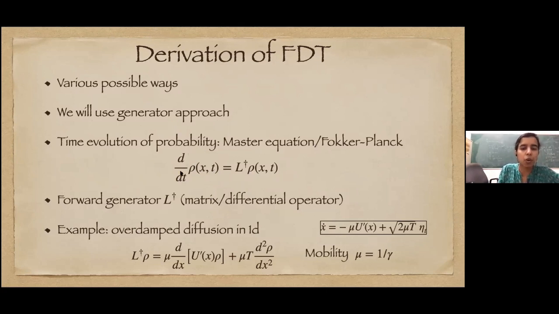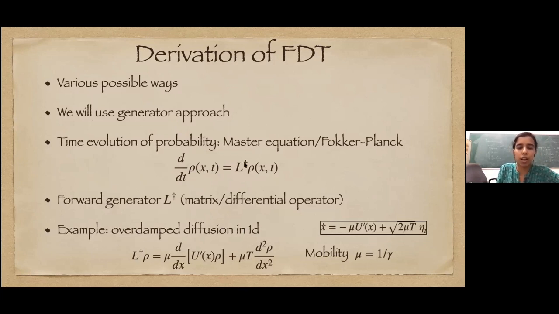So we have d rho dt. It's a linear equation. Then some operator L, which is either the Markov matrix or Fokker-Planck operator. In the second case, it's a differential operator which acts on rho. And to find the probability at time t, we have to solve this equation. So for overdamped diffusion, from the Langevin equation, one can write this L dagger.